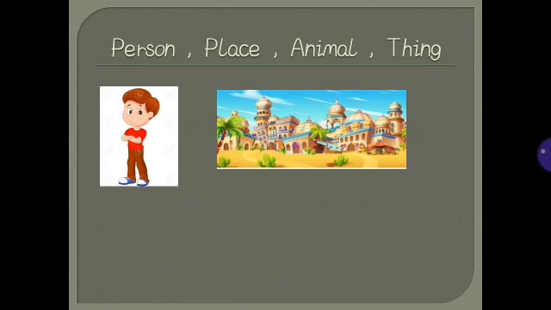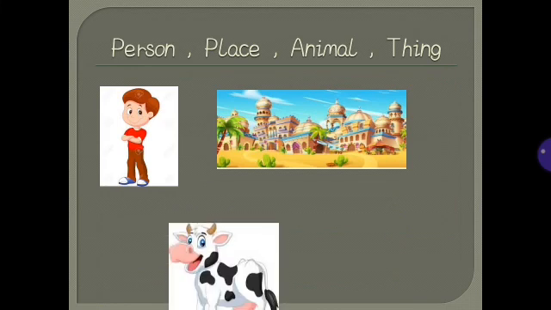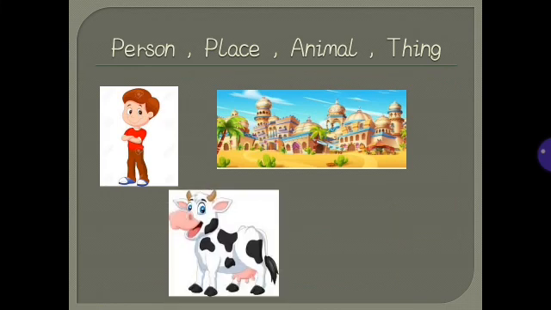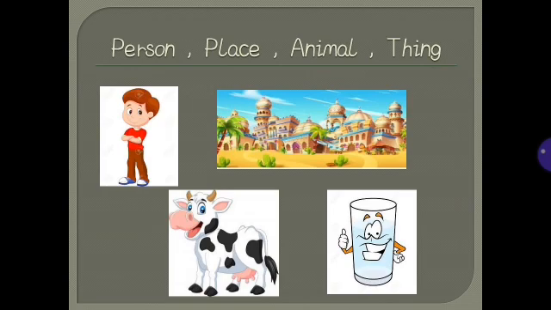Students, can you name a few animals you have seen? Cow, cat, dog, horse. They are all the names of animals. So a noun can be a name given to an animal. Now tell me, what are you sitting on? Are you sitting on a chair? Chair is a naming word for a thing. So a noun can be a name given to a thing. What are the things you see around? Car, bag, clock, book, glass are the names of things and thus nouns.